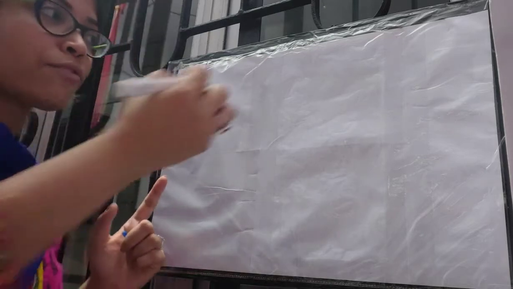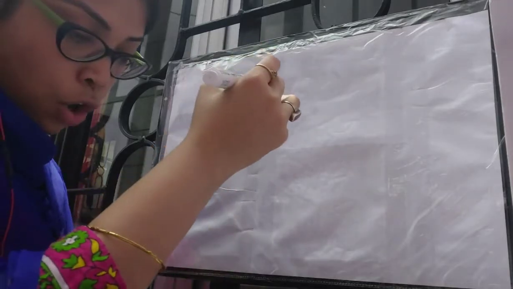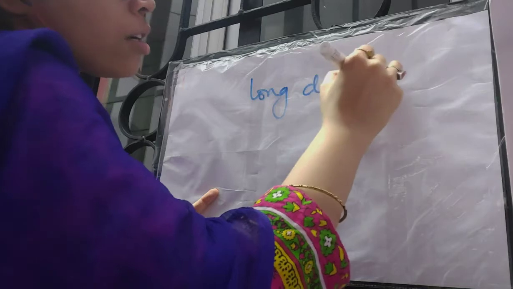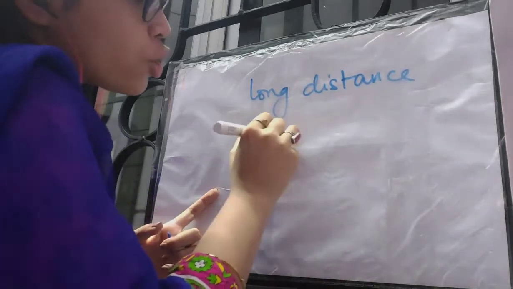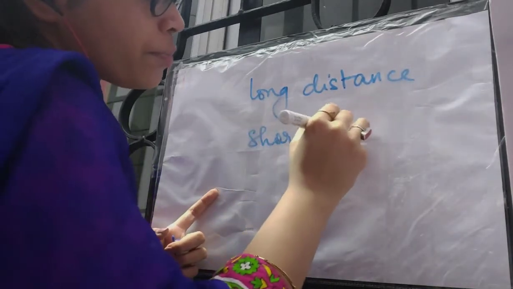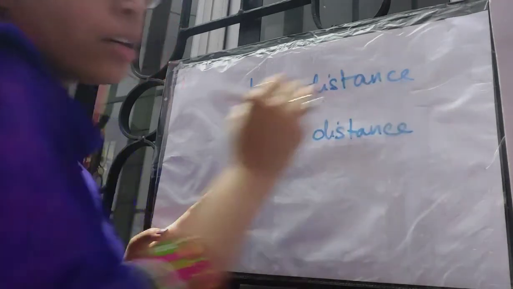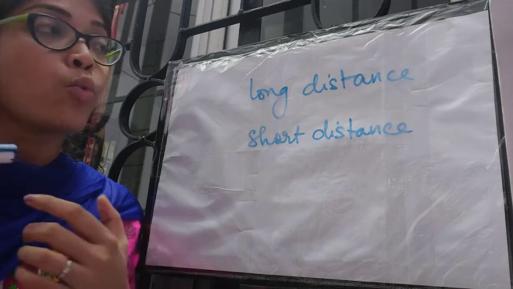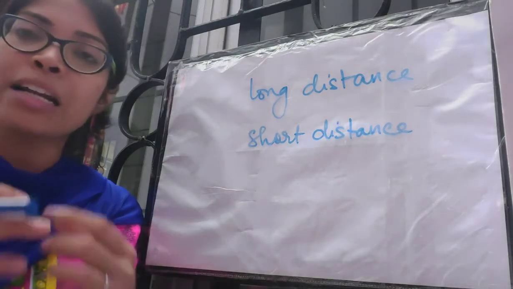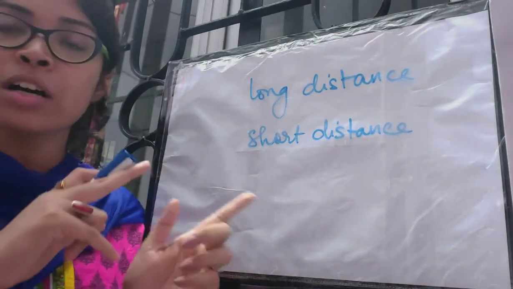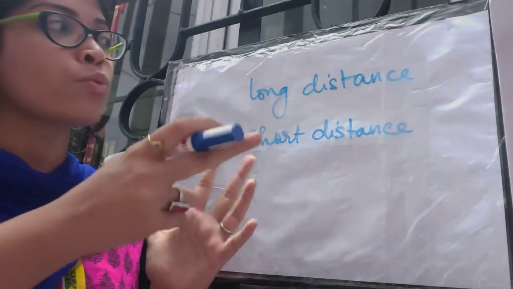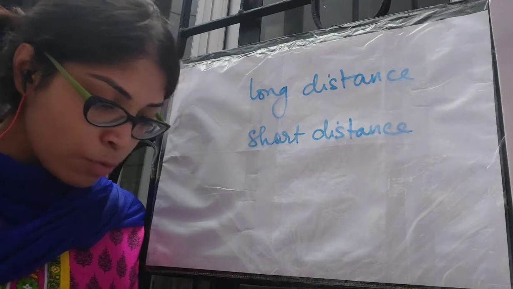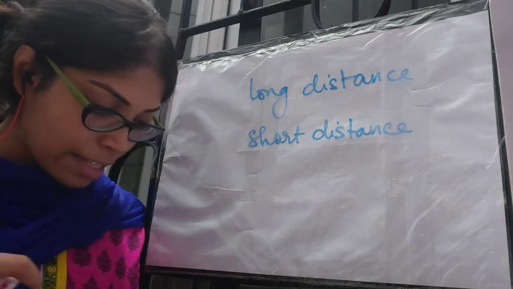So there are two types of transport. One is long distance transport, and the other one is short distance transport. They are saying what type of movements are involved in which is a long distance one and which is a short distance one. Next, move on to the next line.